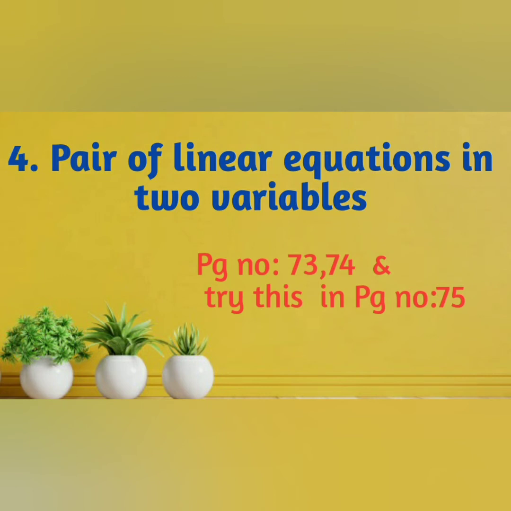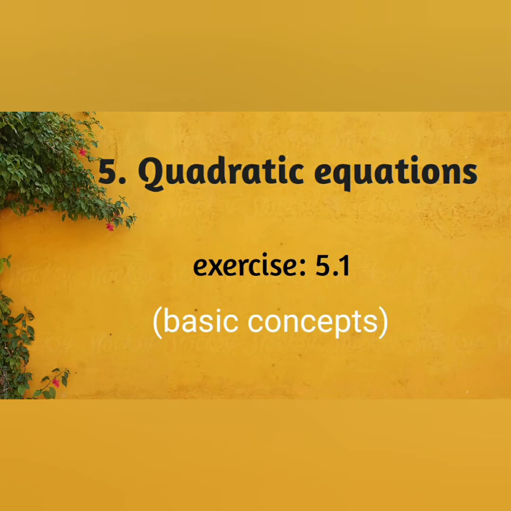Fourth chapter is pair of linear equations in two variables. In this year, the syllabus is almost deleted for this topic. Just you prepare page number 73, 74 and try this on page number 75. Fifth chapter is quadratic equations. In this chapter, you prepare just exercise 5.1, enough. 5.1 is about basic concepts of quadratic equations, that means definition and formation of quadratic equations.